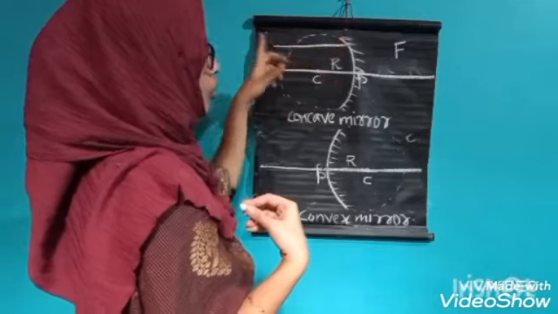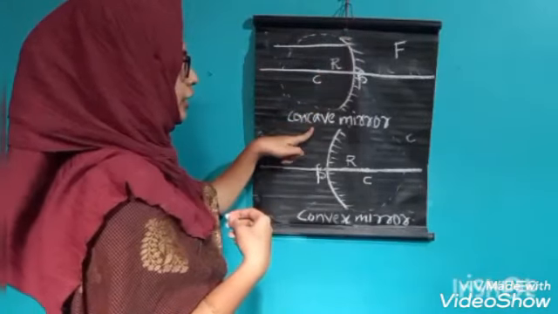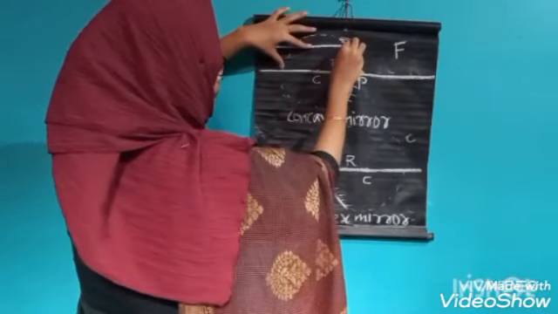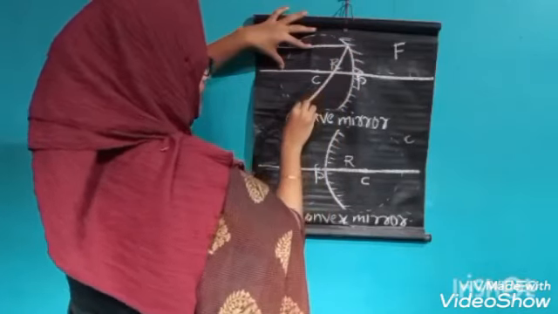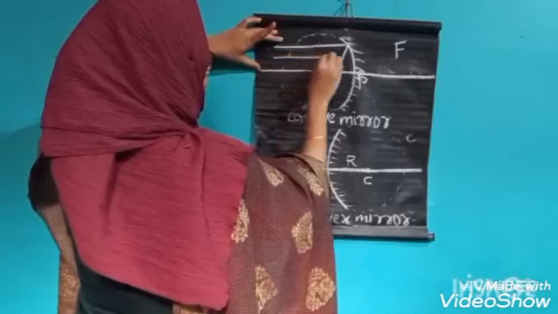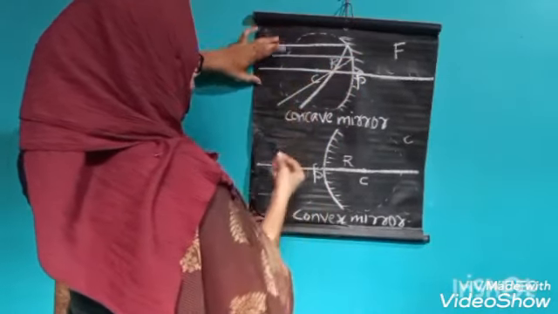When a light ray falls on the reflecting surface of a concave mirror, it reflects back. Here also another light ray passes. It reflects back.